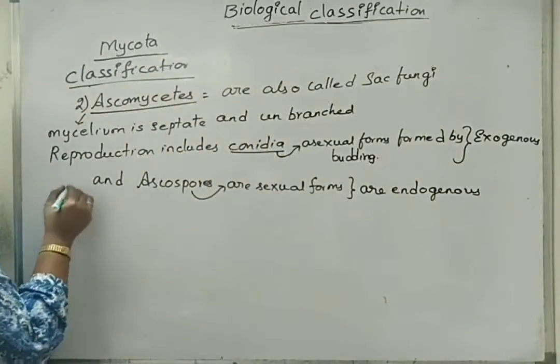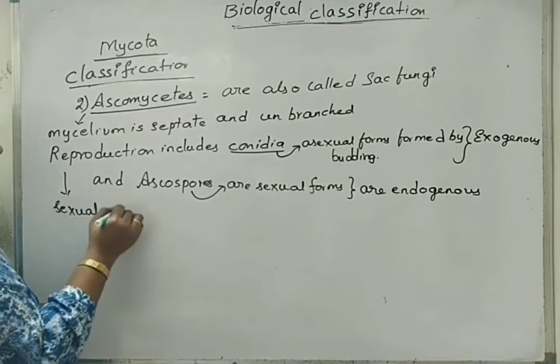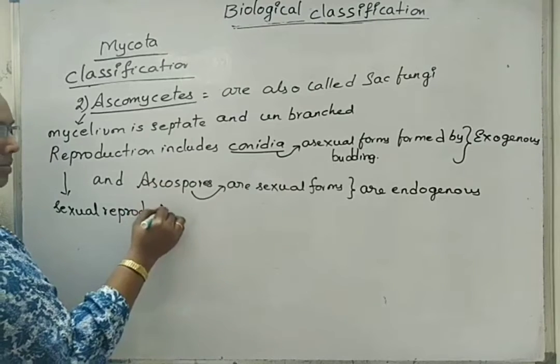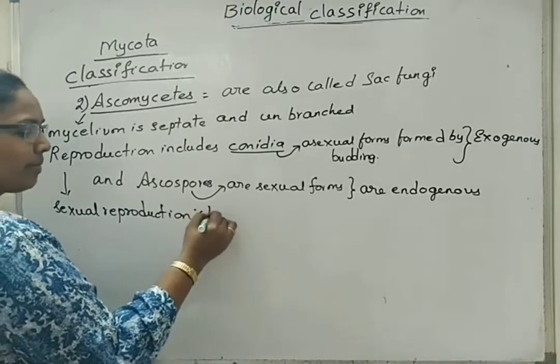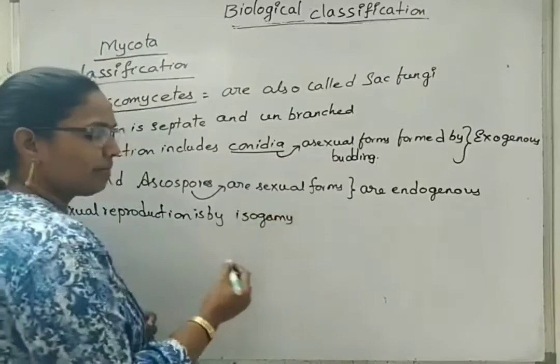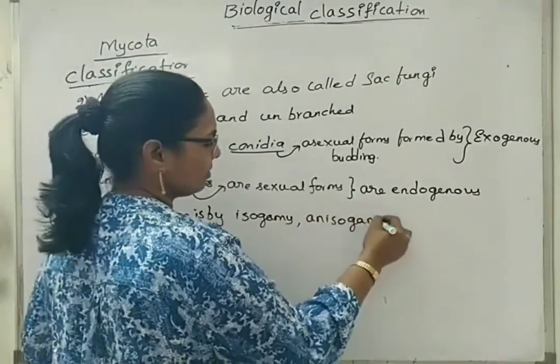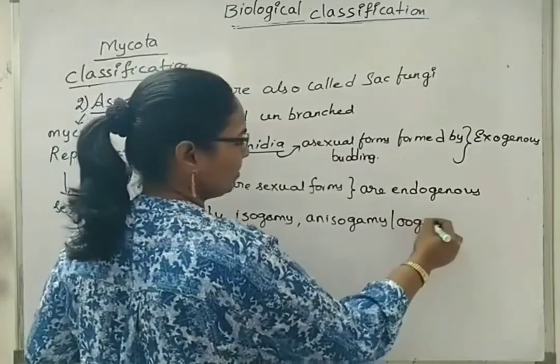So, sexual reproduction is by isogamy, anisogamy, and oogamy.